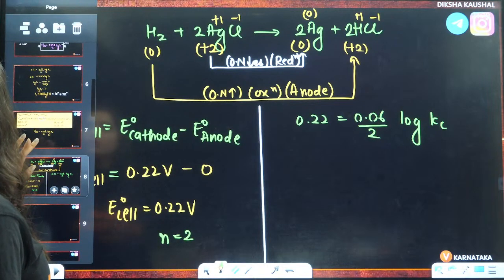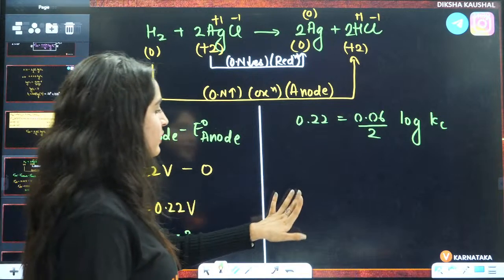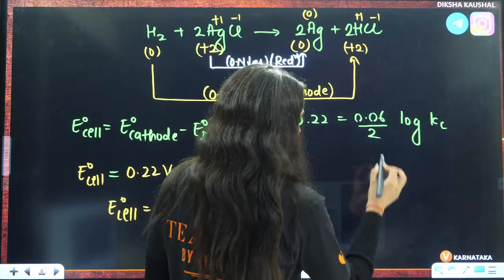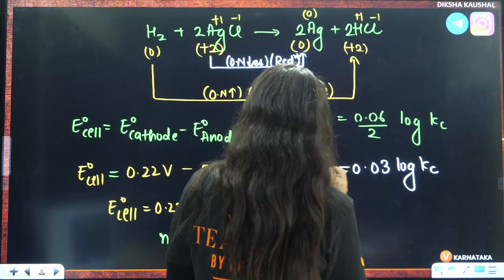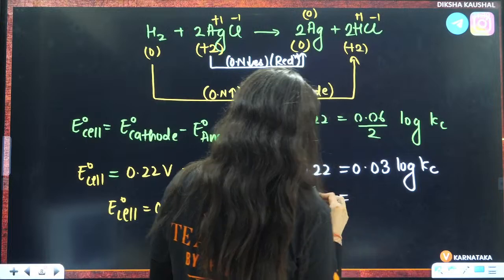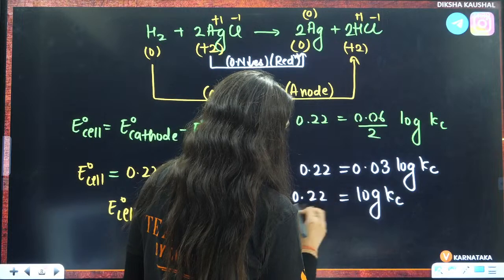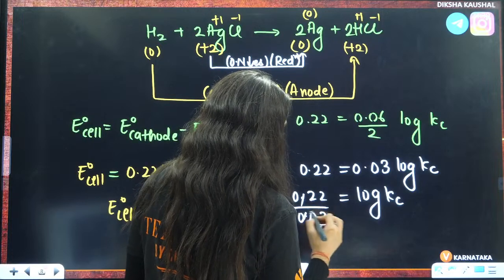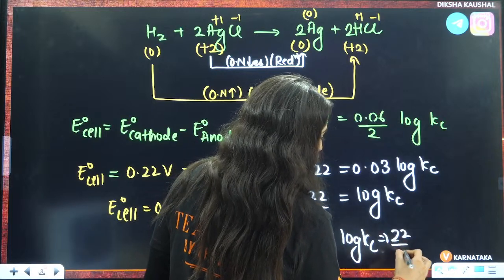Is it the same as the previous one? No, it was 0.022, right? Yes. Equilibrium constant at 27 degrees Celsius, 25 degrees Celsius. Wait a minute. Here it will be 0.03. This is log Kc, right? 0.22 divided by 0.03. So, log Kc is equal to 22 by 3, right?